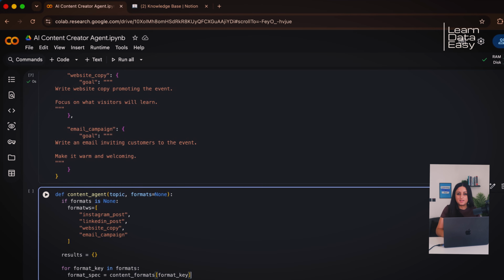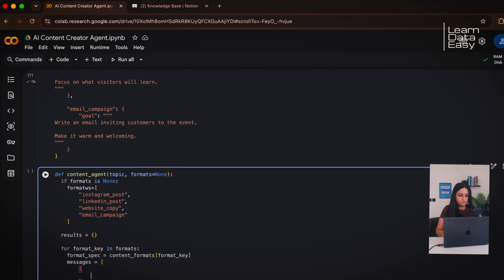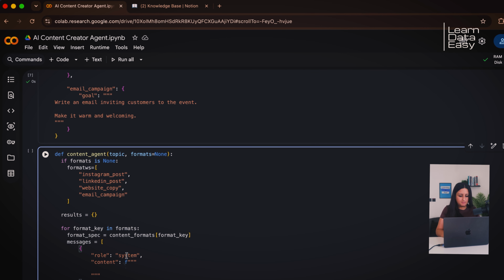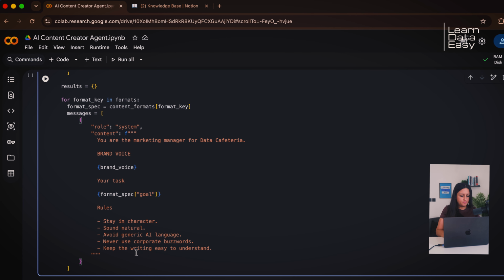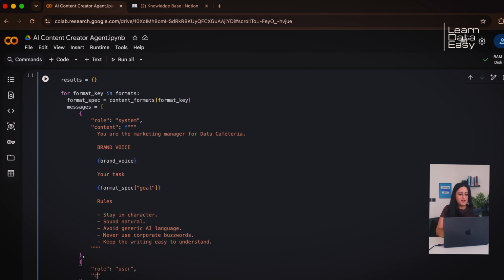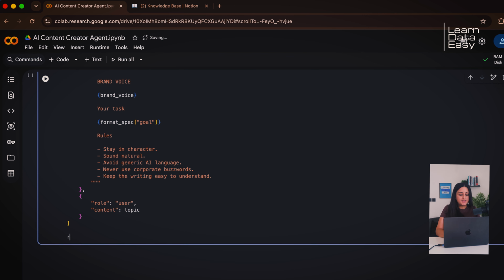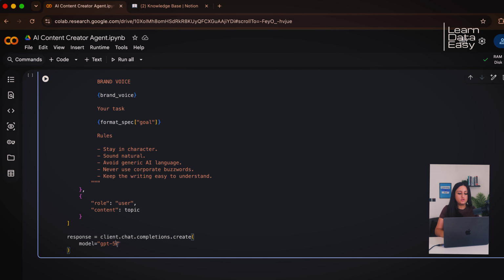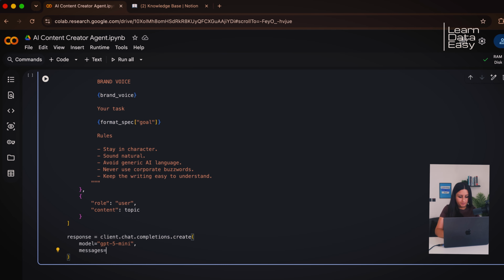So we're going to define the system role as we did before. And now we are going to define the content. And here I'm just going to paste it in. But basically we have two parameters with the brand voice and also the goal. So the goal, we are receiving it from the content formats function. We've already defined this before in previous steps. And now we define the user role. And as you can see, the content is being defined as the topic. So we are receiving the input from this function as a topic, and we are going to use it for the content of the user.